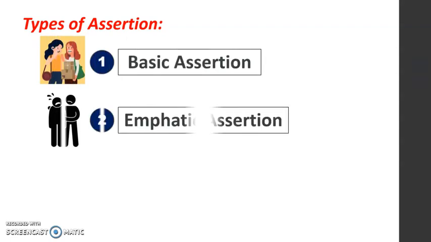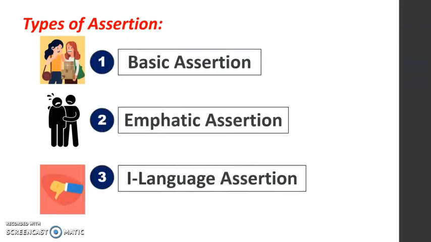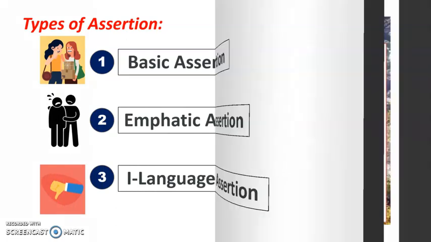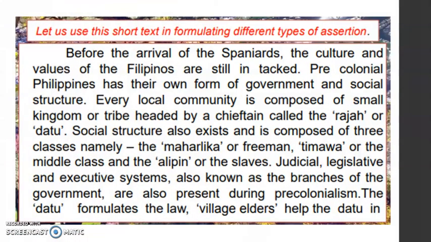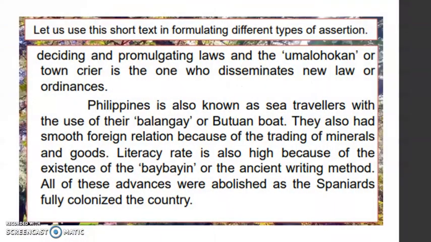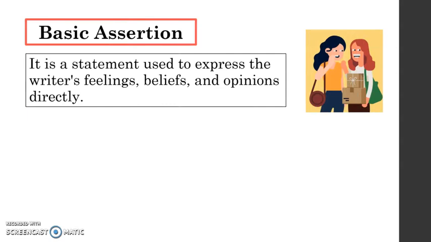Now, there are different types of assertion that can be used in formal or informal writing. This includes basic assertion, emphatic assertion, and I-language assertion. So let's use this short text in formulating different types of assertion. This is the short text. You may pause this one if you want to read it. That text, we will use as our example for each type.